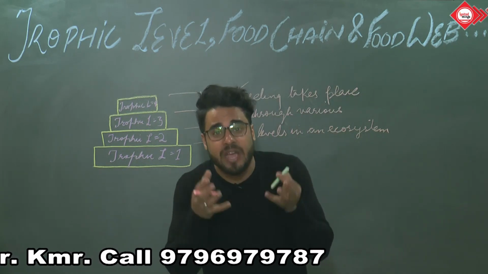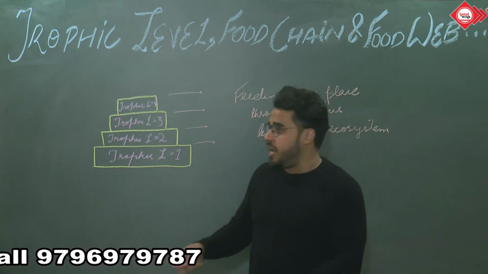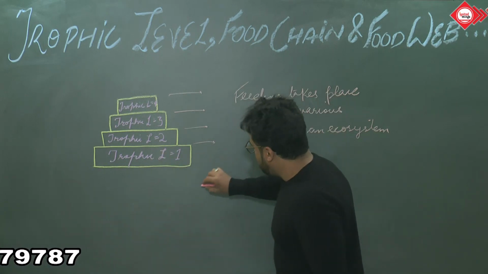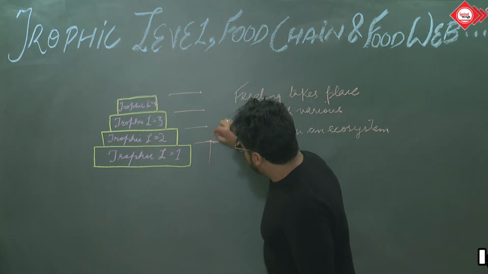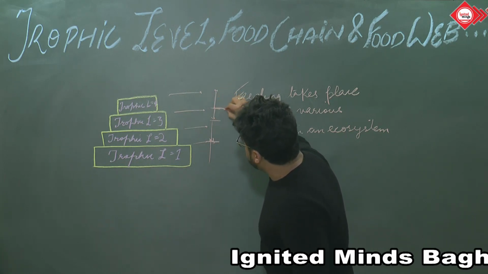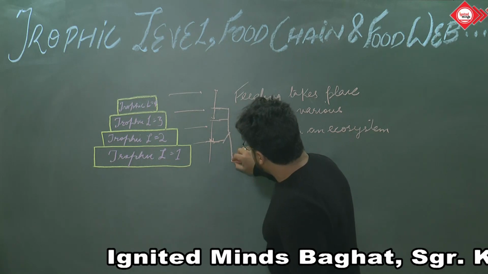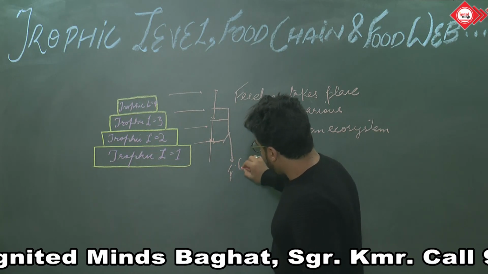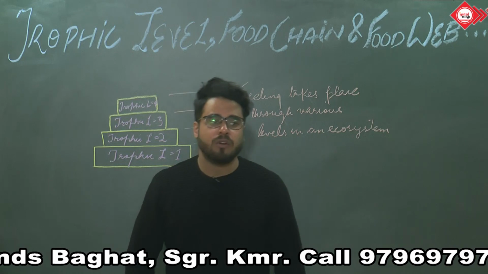And the chain of transfer, where T2 consumed T1 and T2 was consumed by T3, these chains are simply called food chains.